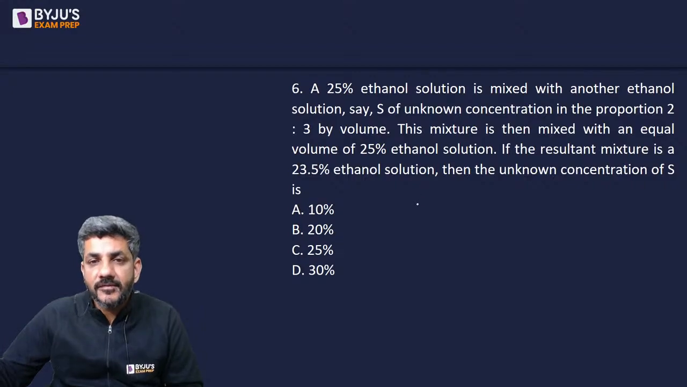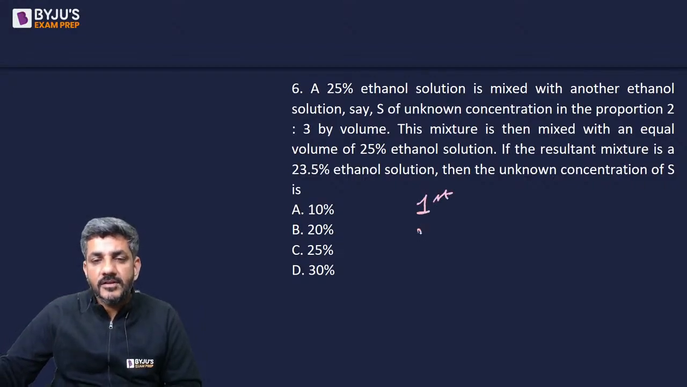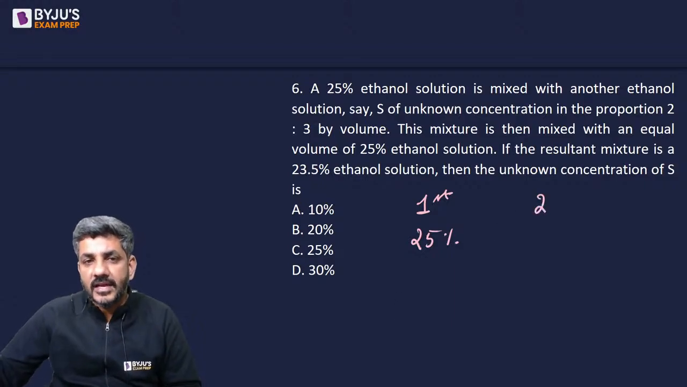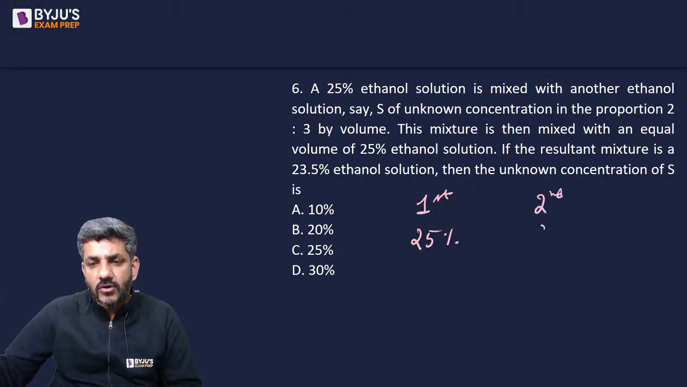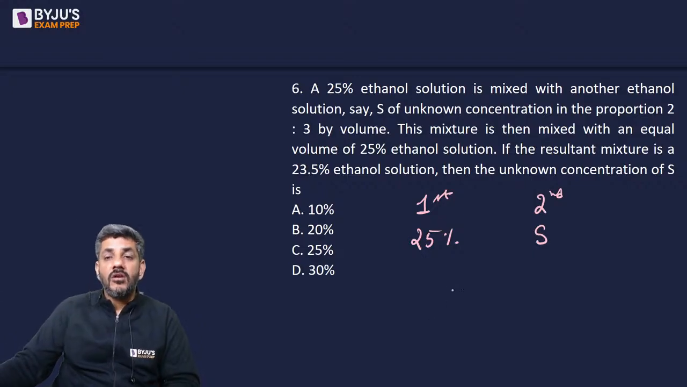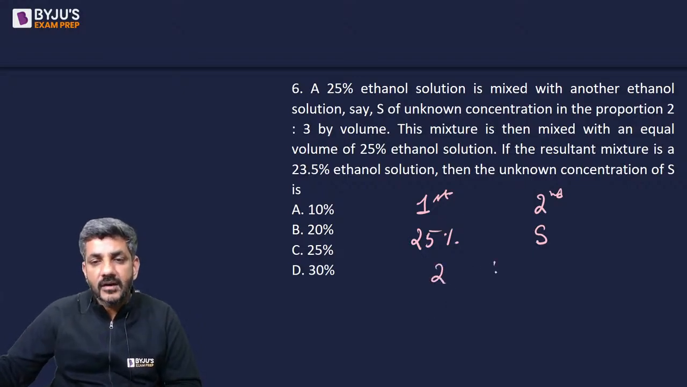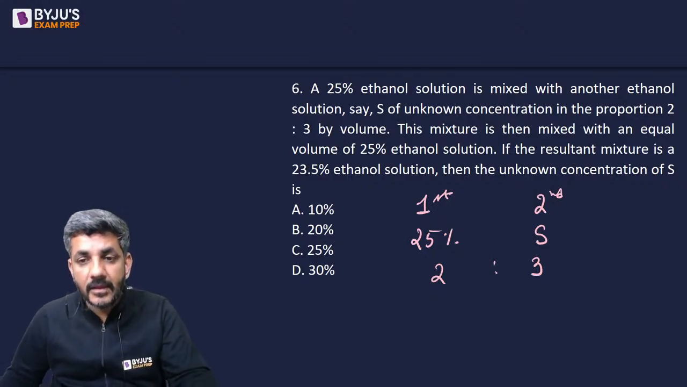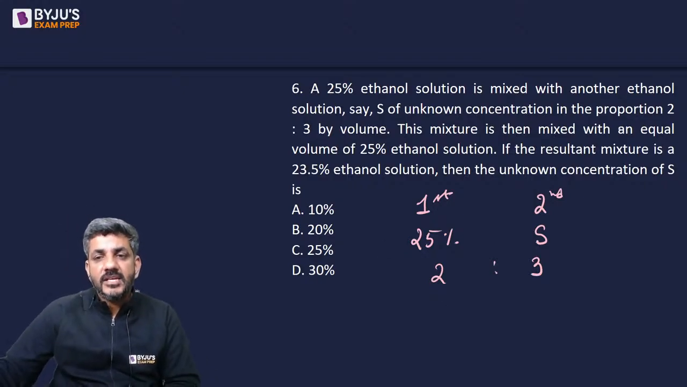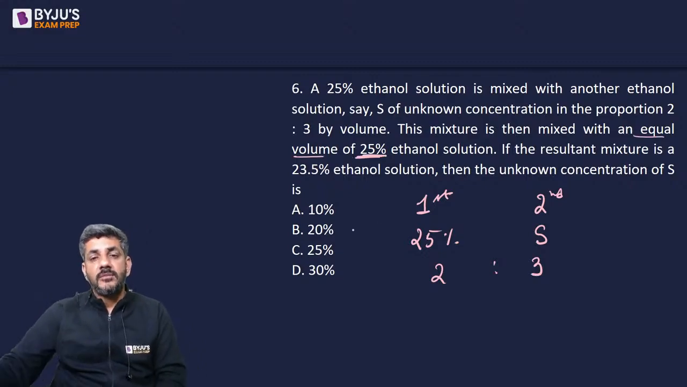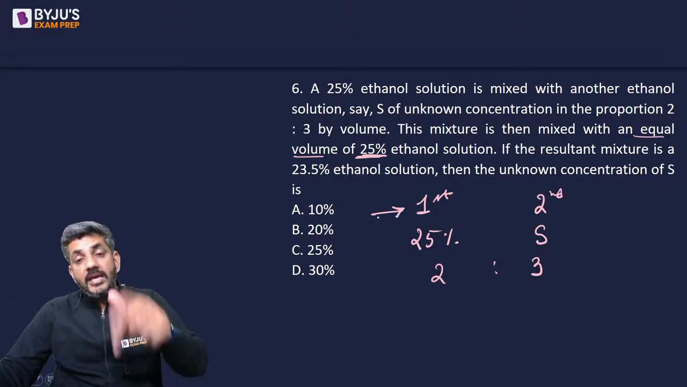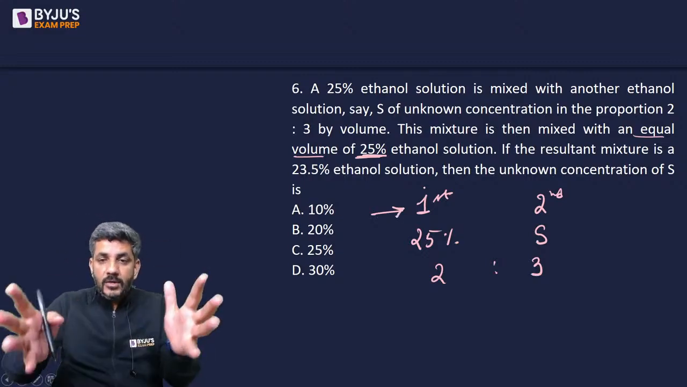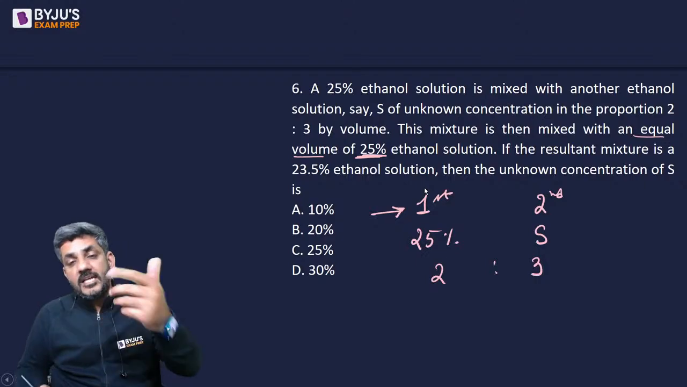So there is this first solution which has got 25% ethanol. It is mixed with the second solution which has got, let us say, S percent of ethanol, and they are mixed in a ratio of 2:3. Then he says, this mixture is then mixed with an equal volume of 25% ethanol solution. That means an equal volume to the total mixture now has been put again.